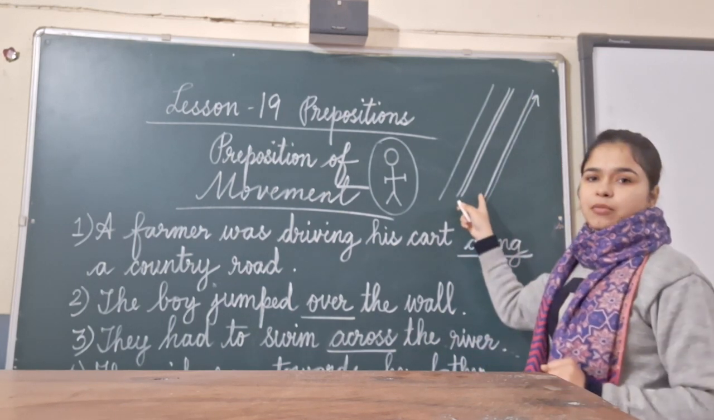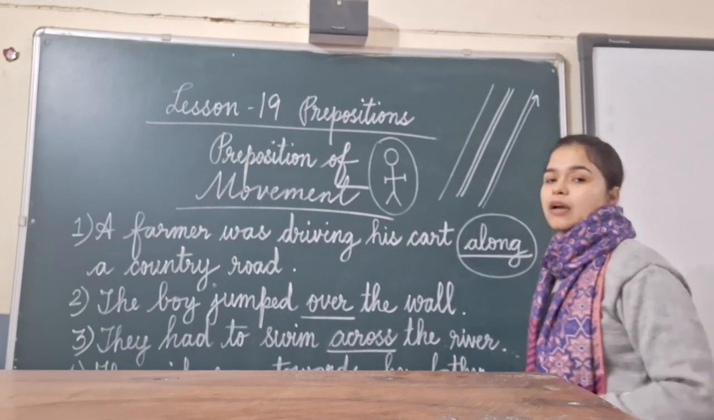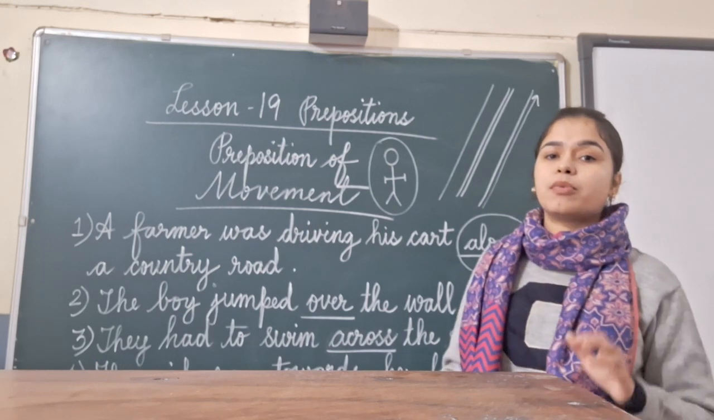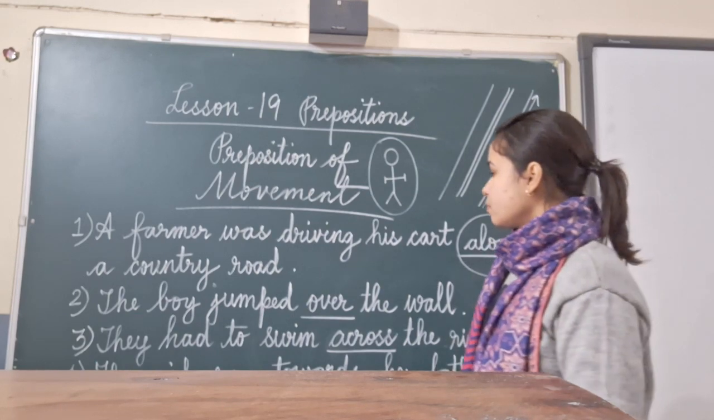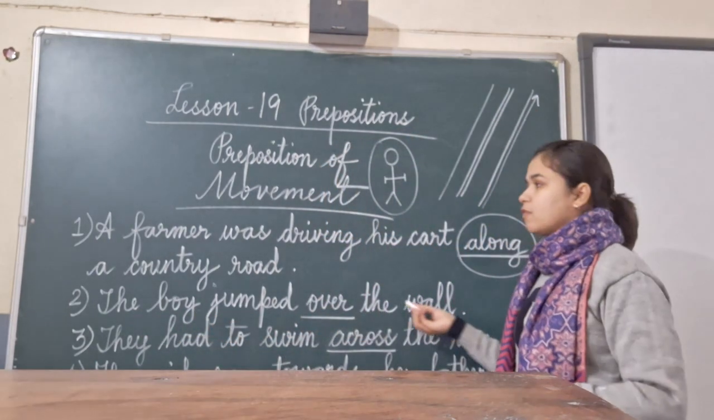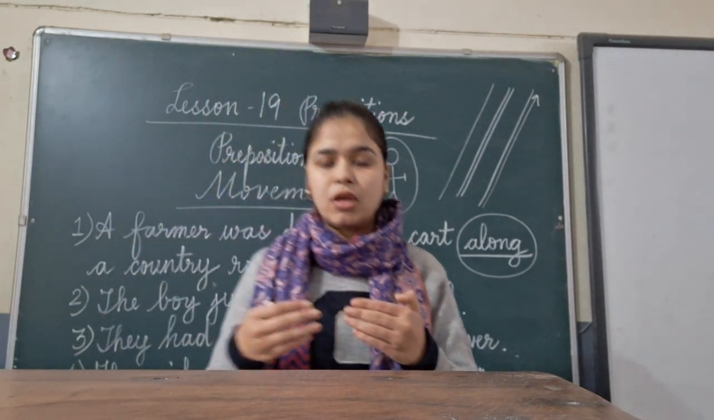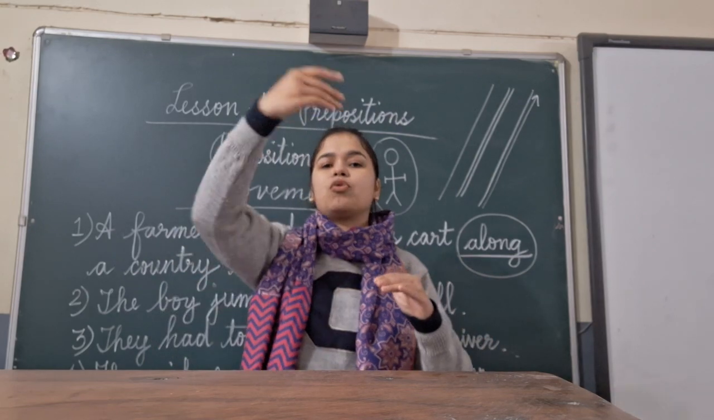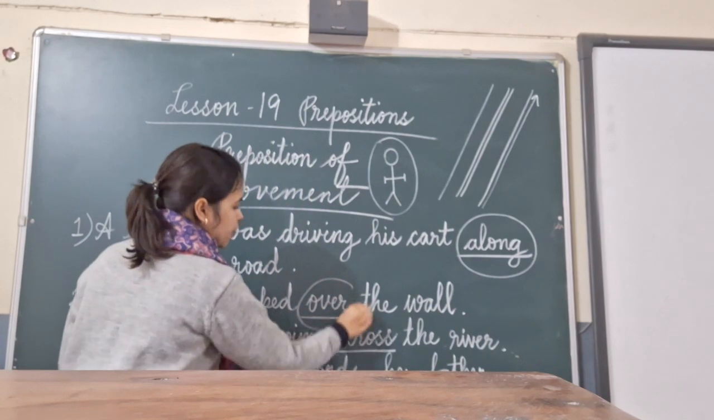This is the meaning of this sentence. So the word we can see here, along, is telling about the direction. It is telling about the position of the farmer from one place to another. The boy jumped over the wall. So a boy was there, a wall was also there, and he has jumped over the wall. This word over is the preposition of movement, because it is telling us about the movement of that boy, and where he has moved: over the wall.